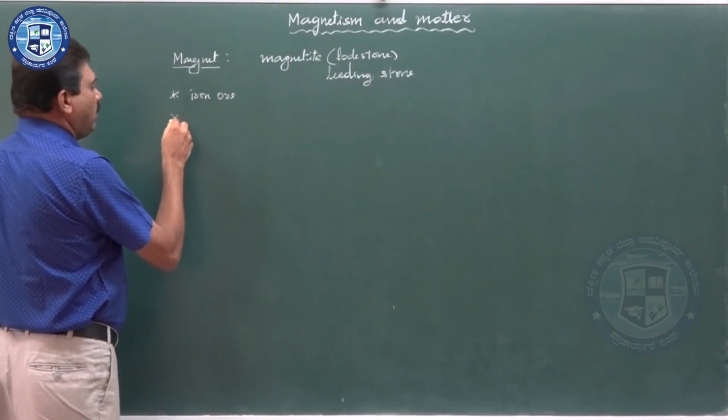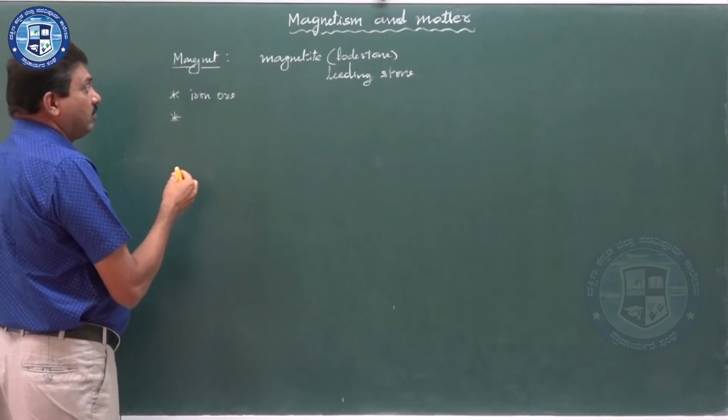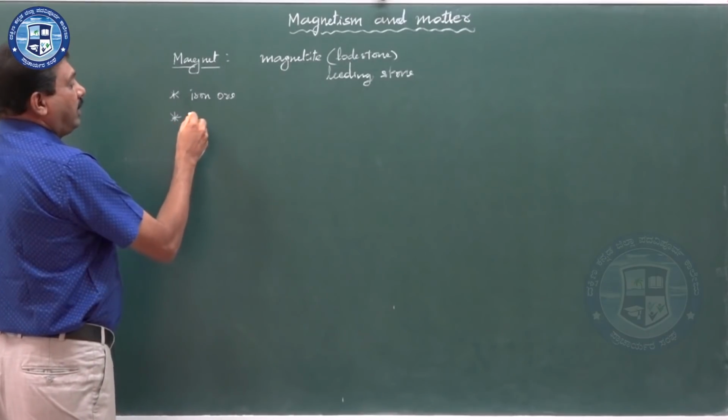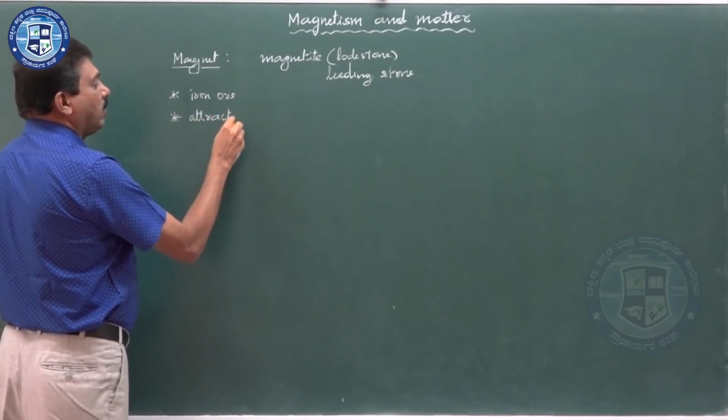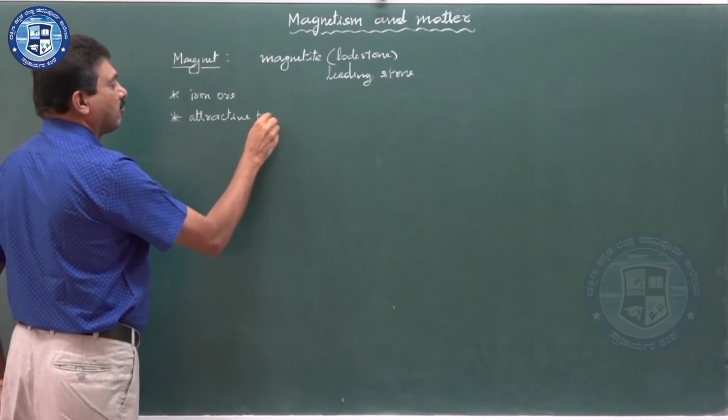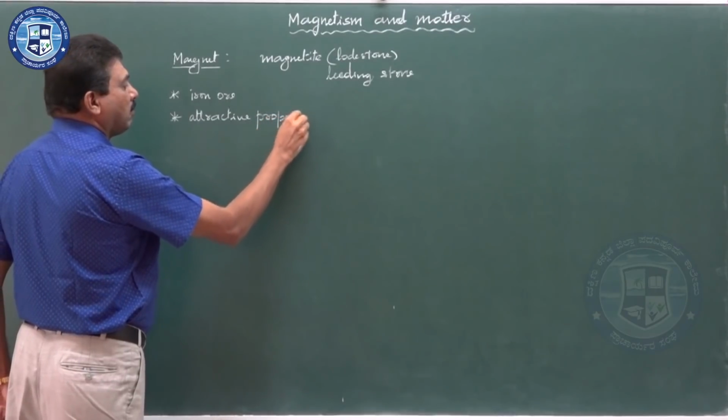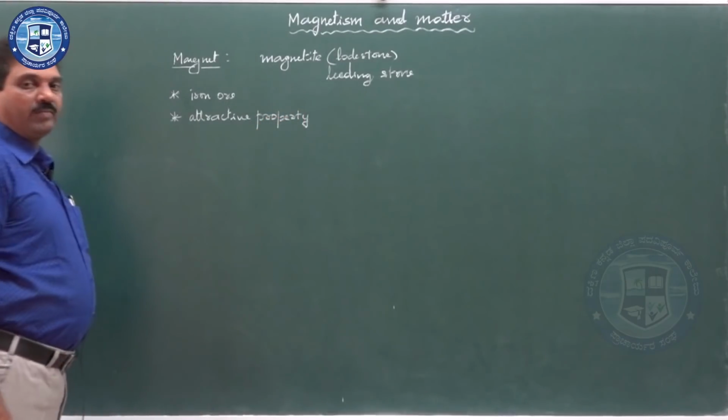What is the speciality of this iron ore magnet? It has a property called attractive property.